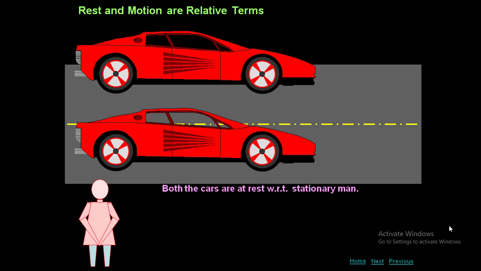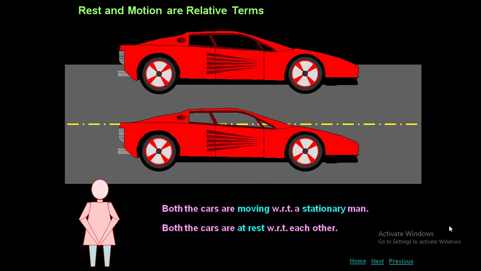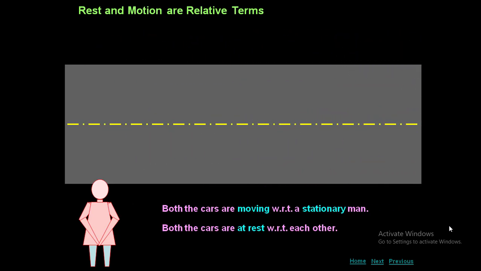Both cars are at rest. Both are at rest with respect to one another. Both the cars are at rest with respect to each other because both are moving with the same velocity. So if you see this example, initially the first car is moving with respect to the stationary man, that is in motion, and the second car is also in motion with respect to the man. But when both cars are at rest, they are at rest with respect to each other and with respect to the person who is standing on the ground. But when both the cars are moving with the same velocity, with respect to the man, both the cars are in motion, but with respect to each other, both the cars are at rest.